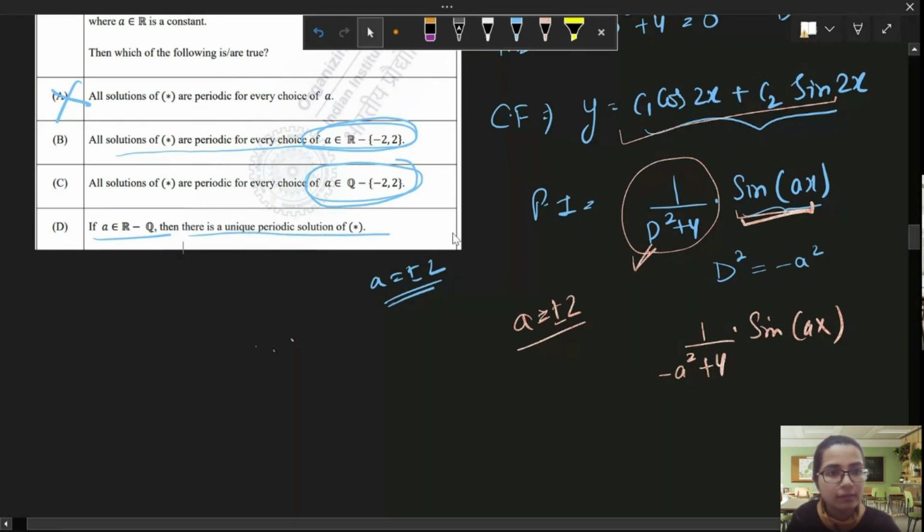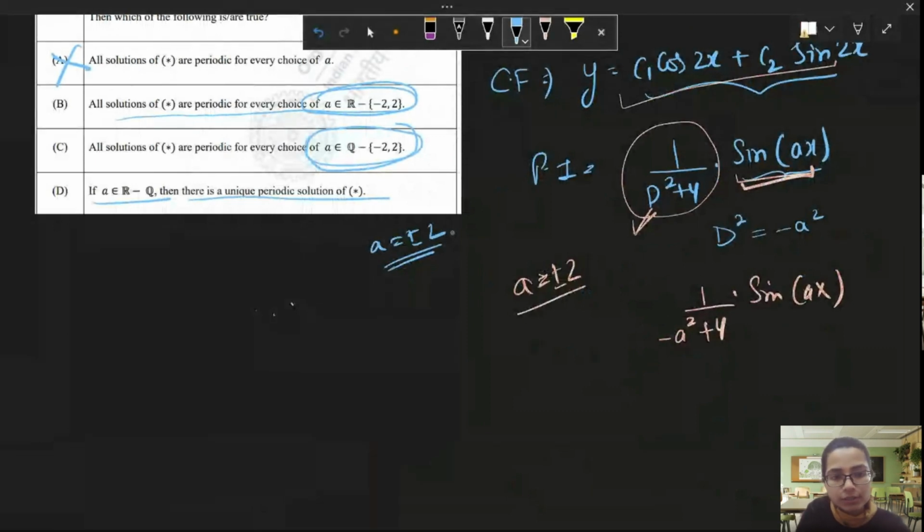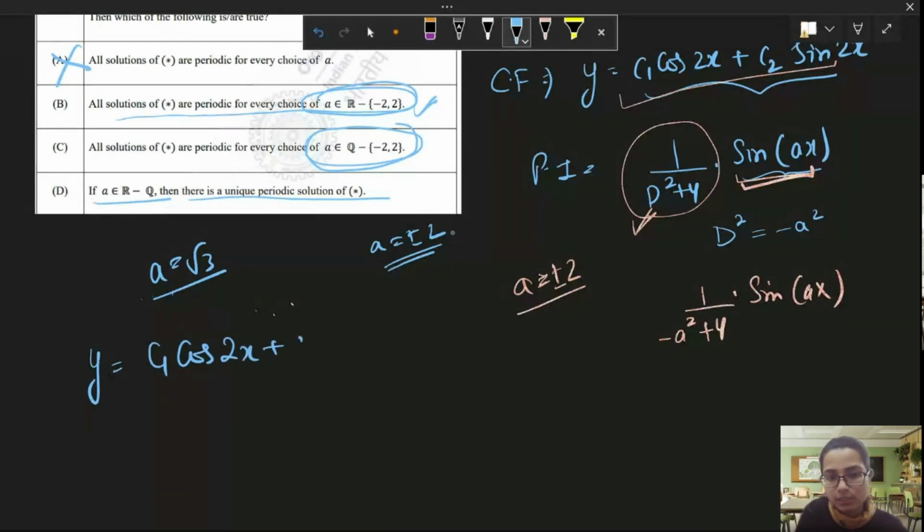Okay. See, in this question, there is this rational, irrational thing. So let me take a is equal to root 3. Let's see what happens. In this case, it will be c1 cos 2x plus c2 sin 2x plus.